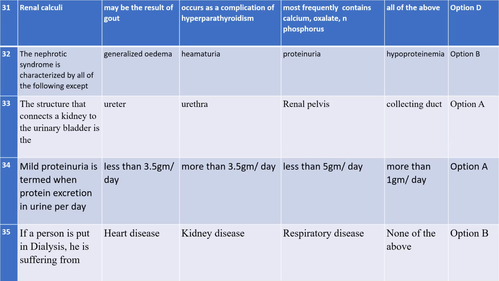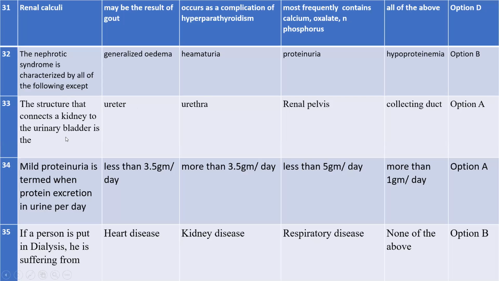Ureter. Yes. So what is ureter? If the definition comes, you have to write that ureter is the structure that connects a kidney to the urinary bladder.